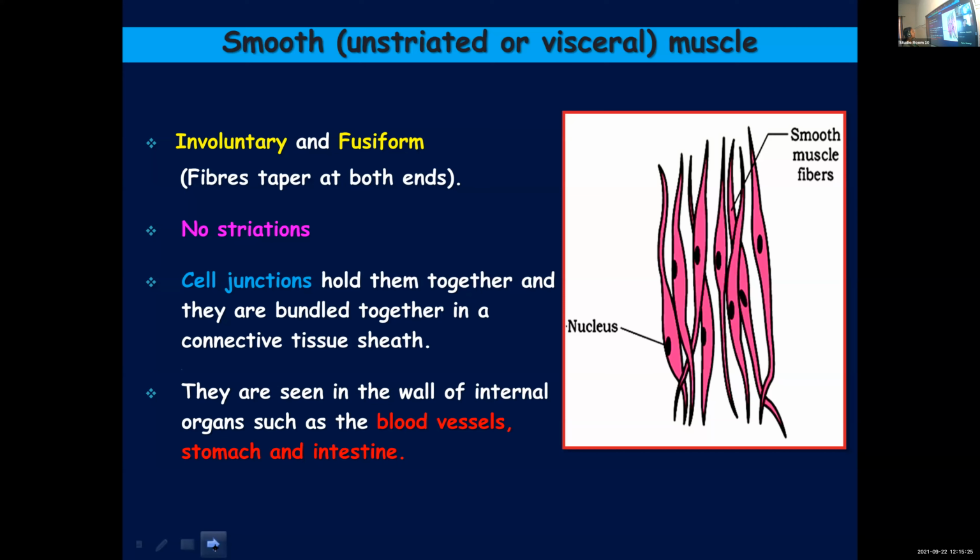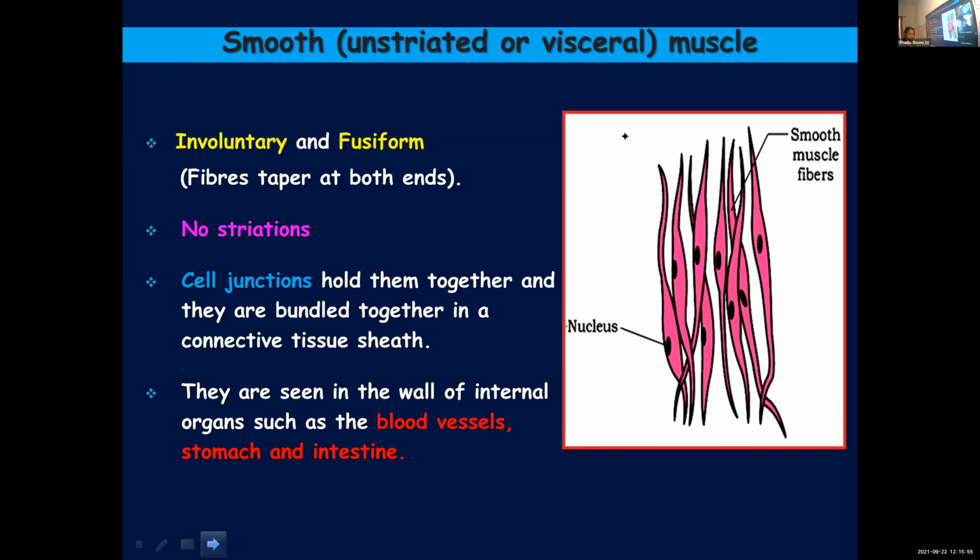So some examples are the walls of blood vessels, stomach and intestine. In the walls of stomach, blood vessels and intestine, you can find these muscles. Then these are uninucleated, only one nucleus. Then pointed ends, that is already mentioned. These are also unbranched. Once again, they are involuntary.